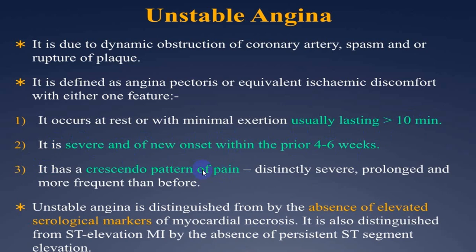It is crescendo pattern of pain, that is severity has increased, duration has increased, and frequency has also increased. And it is in absence of myocardial necrosis, that is no elevation of biomarkers. It is diagnosed by ST depression. There is no ST elevation. So persistent ST depression is in favor of unstable angina.